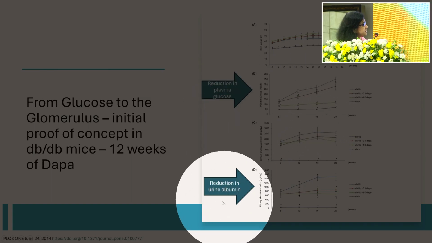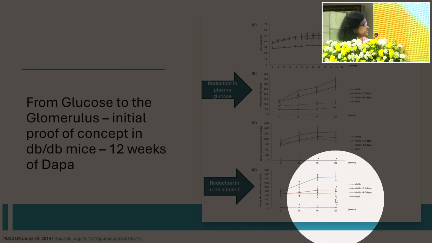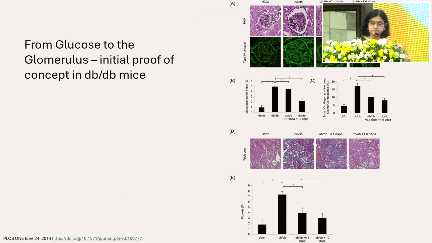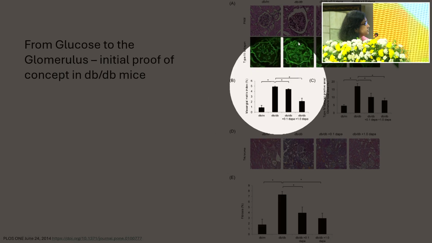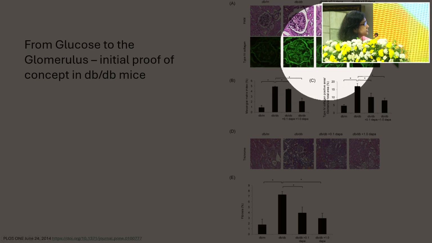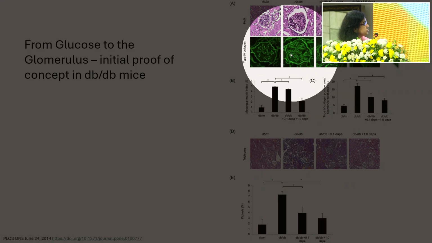In addition to the reduction in the blood sugar, what they found was that there was also a reduction in the urinary albumin in these mice. As compared to the native mice, there was also a reduction in the urinary albumin along with the reduction in the blood sugar levels. What they also did in this study was they actually did renal biopsies, and they found that there was a reduction in the deposition of type 4 collagen. So this last one here is the diabetic mice that were given dapagliflozin, and this is the control mice. So you can see that these were the diabetic mice with a lower dose of Dapa, and this is the mice with no Dapa, the second one.